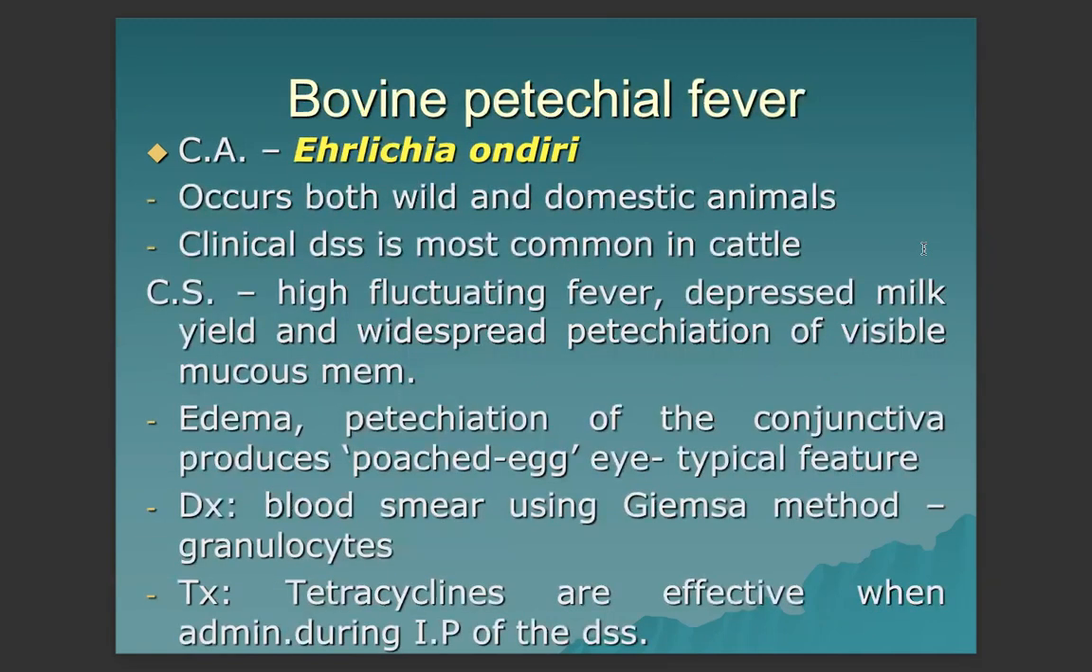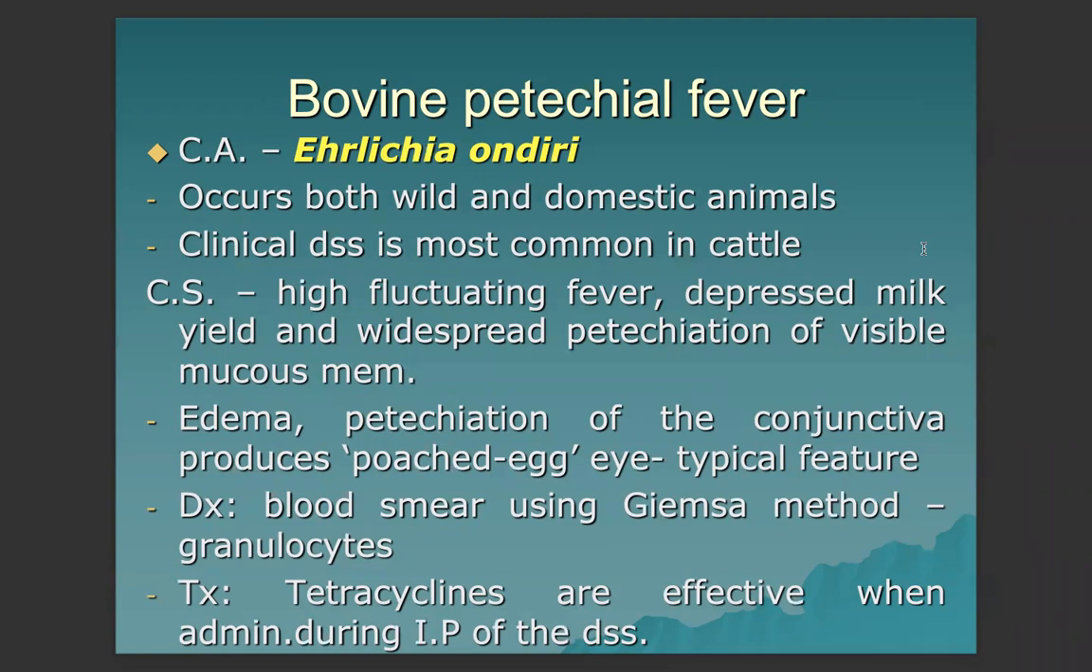Next, we have bovine petechial fever, which is caused by Ehrlichia ondiri, occurring both in wild and domestic animals. Clinical disease is most commonly reported in cattle. Clinical signs are high fluctuating fever, depressed milk yield, and widespread petechiation of visible mucous membranes. Edema and petechiation of the conjunctiva produce a typical feature, the pouch egg eye, and diagnosis is by blood